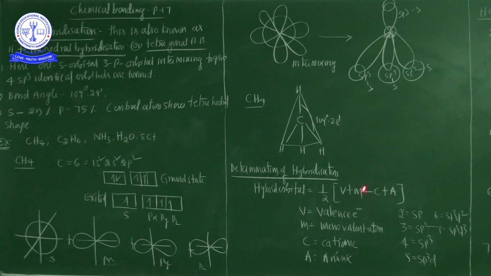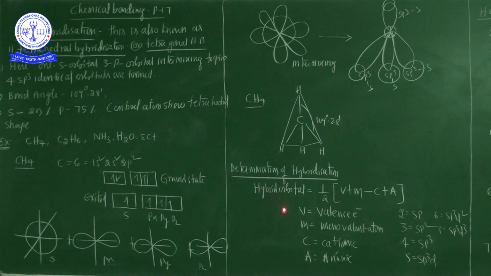M is the monovalent atoms surrounding the central atom. C is the cationic charge, and A is the anionic charge.